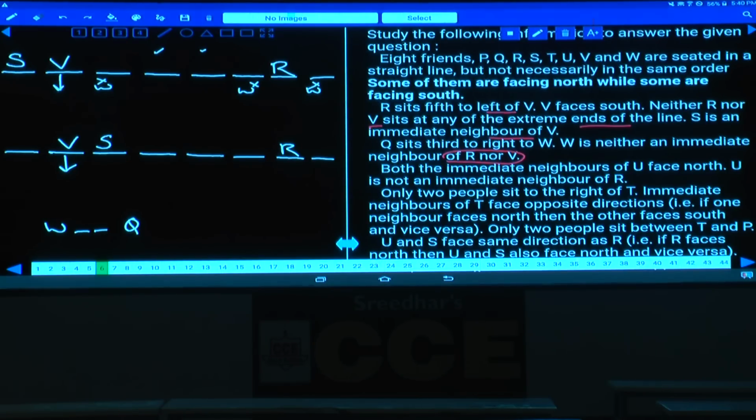Q sits south to the right of W. If W is here, Q must be either in the place of V or in the place of R, which is not possible. Hence W cannot be at this place, then W must be at this place.